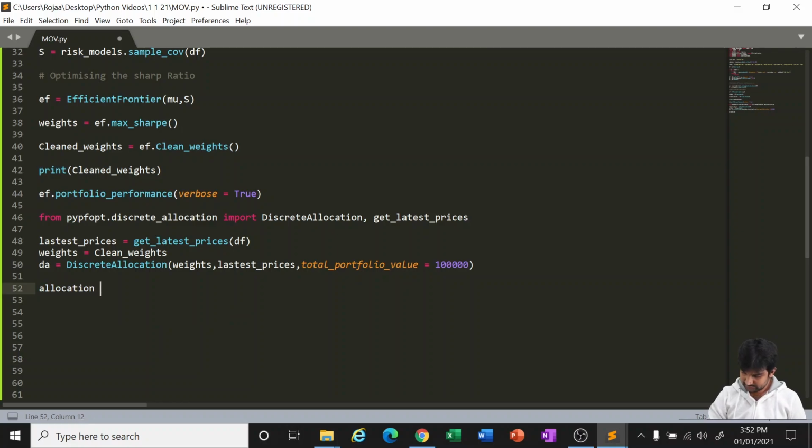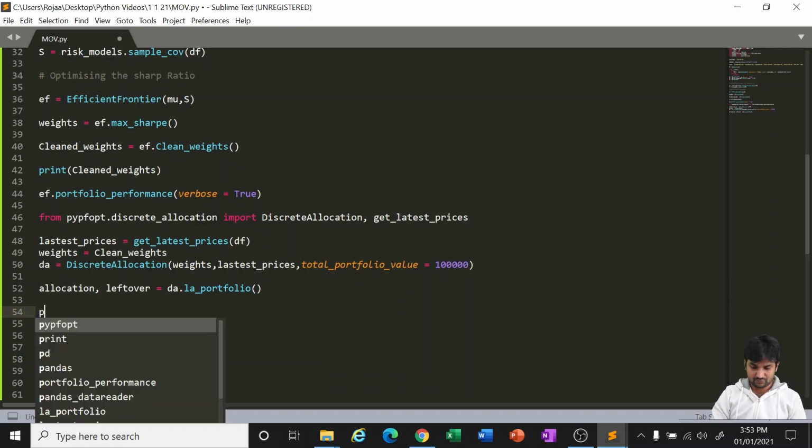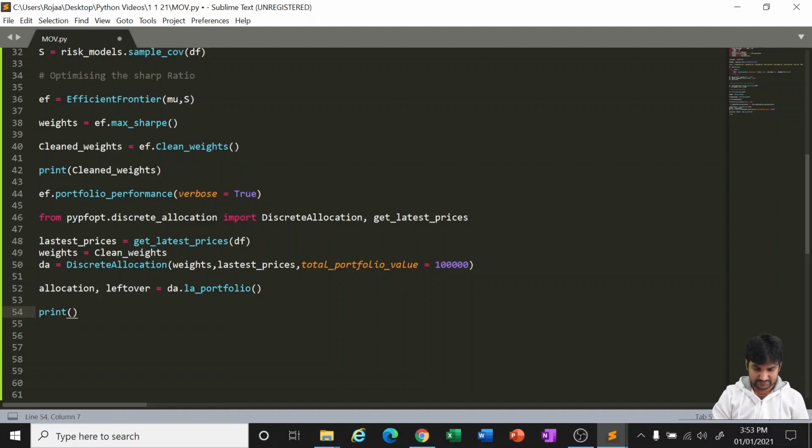Allocation. Okay, now finally we want to see the discrete allocation.